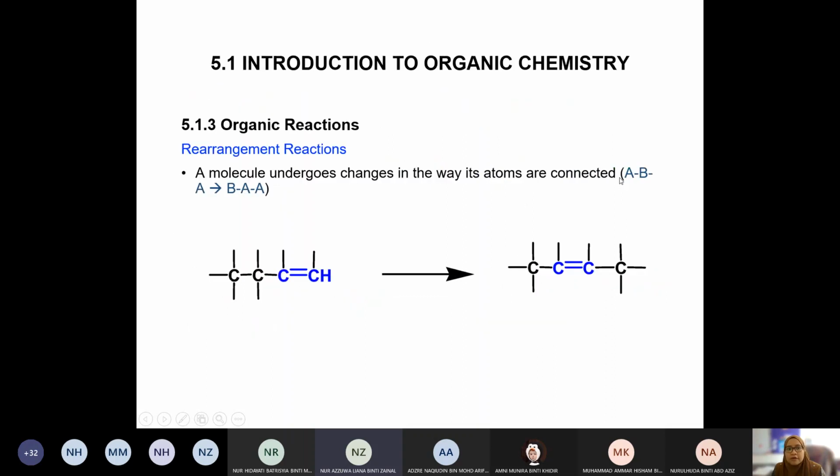Okay, moving on to the rearrangement reaction, the rearranging. Initially, like I said just now, we have a double bond between carbon number 1 and carbon number 2. After the rearrangement takes place, the double bond is now changed to carbon number 2 and number 3. So this is what we call rearrangement reaction.